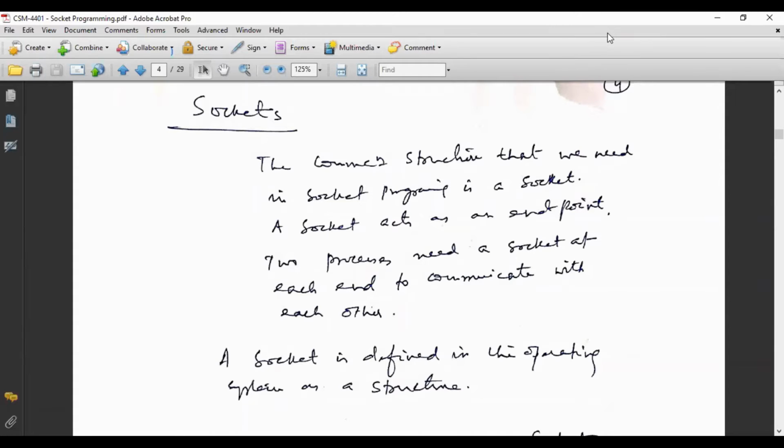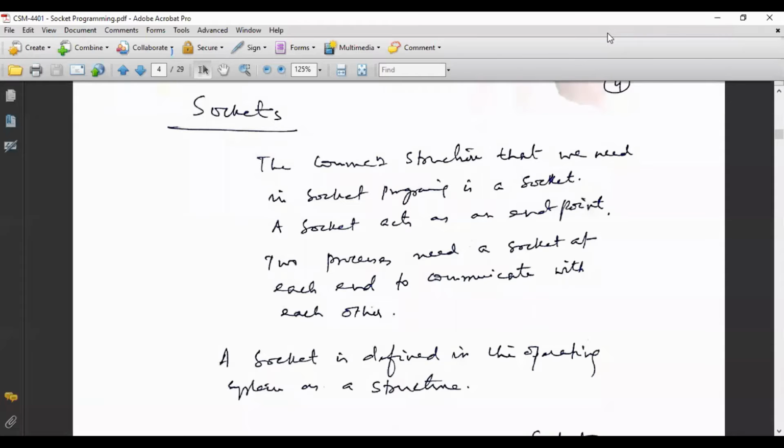So next is socket. The communication structure, that socket is just for the analogy, you understand the sockets which are available on your home appliances or at home. Electric sockets are there, switches are there, some plug points are there. So similarly, in case of socket, you take the services of electricity using that socket.